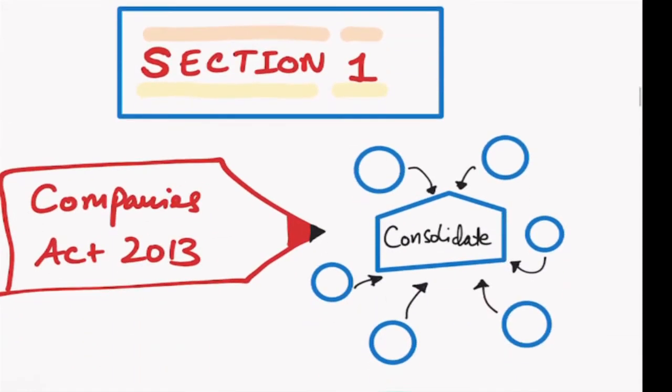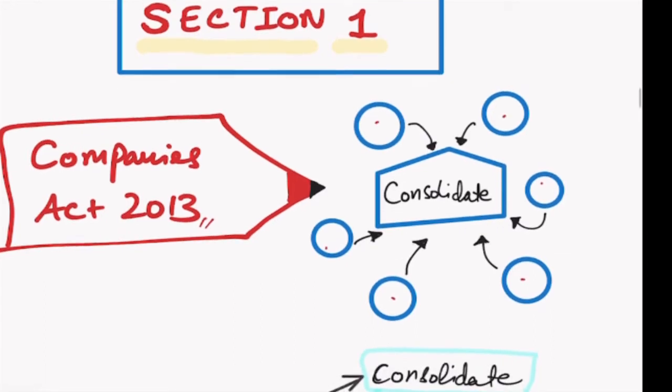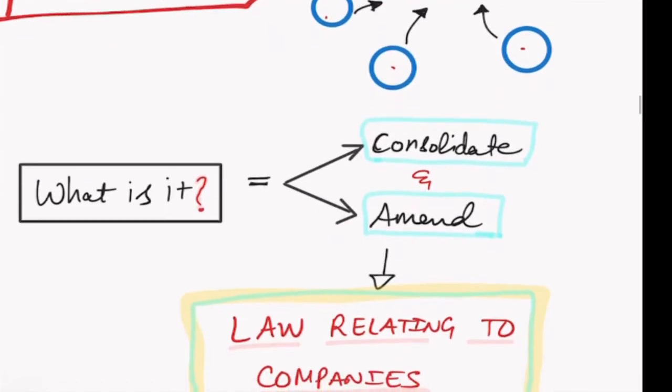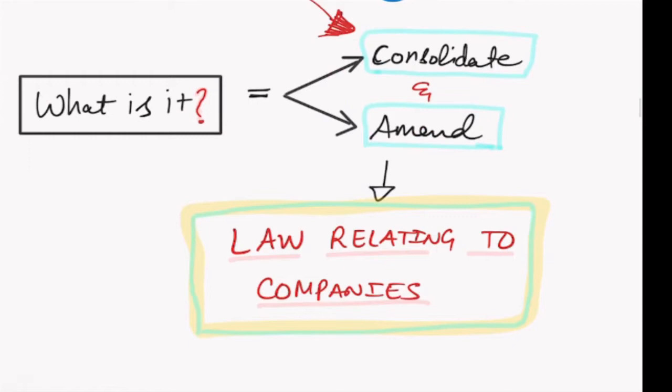So section number 1, when we look at it here, what does it do? Section number 1 basically says that the Companies Act 2013 is consolidating different company laws. All the different company laws together, it is consolidating. So what is it? The Companies Act of 2013 is an act to consolidate and amend law relating to companies.